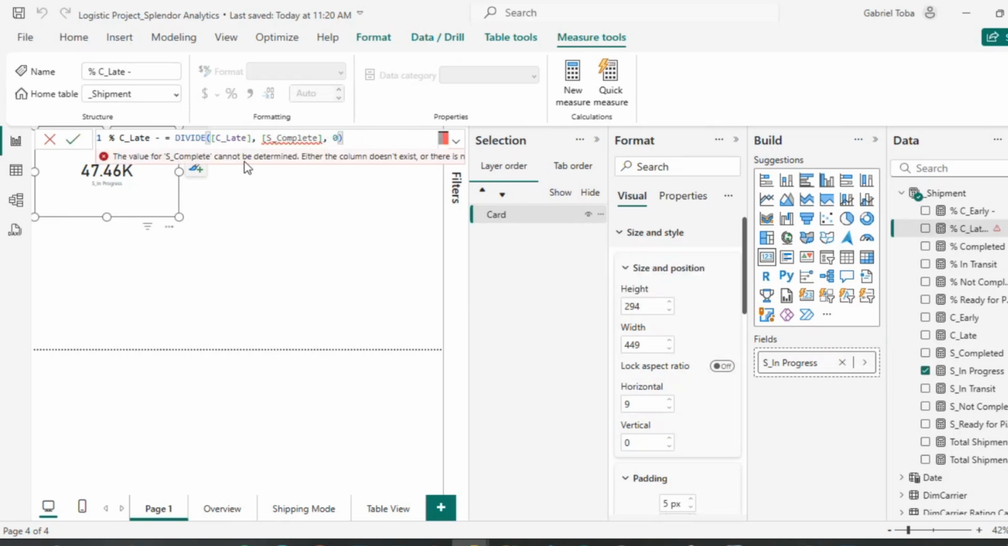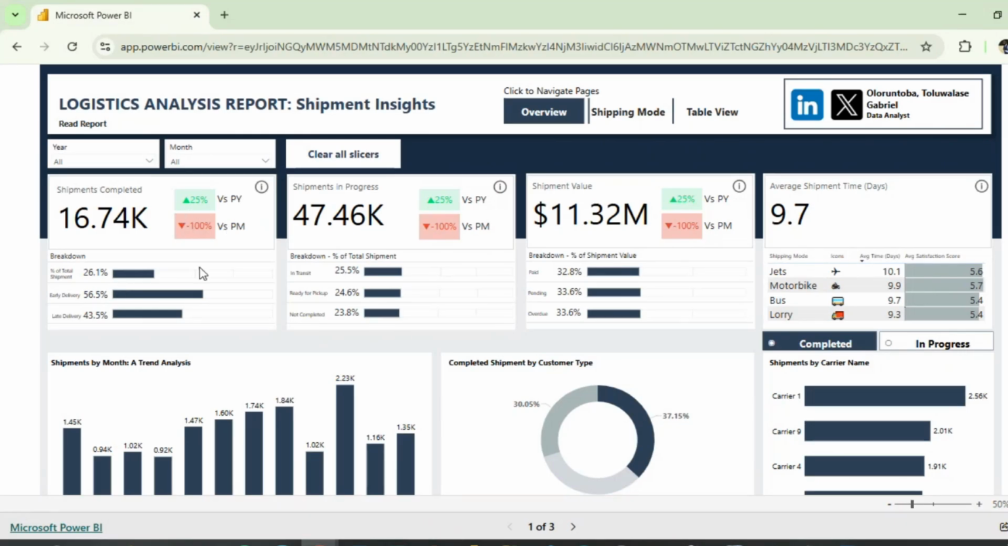Okay. The value S cannot be determined. Okay, so I'll change it to completed. Yes, change it to completed and not the adjustment. Now, if you check here again, you will see that I have this calculated this year over year, previous year and previous month. So I'm going to do that.